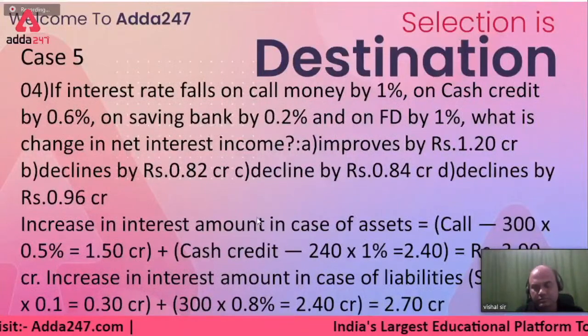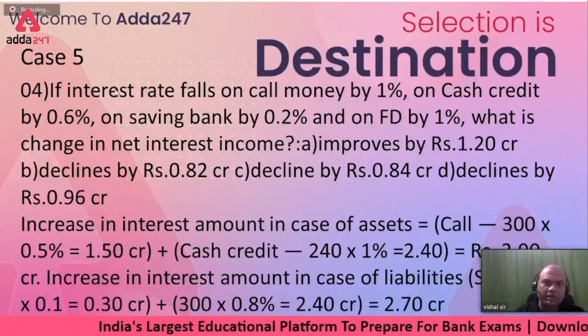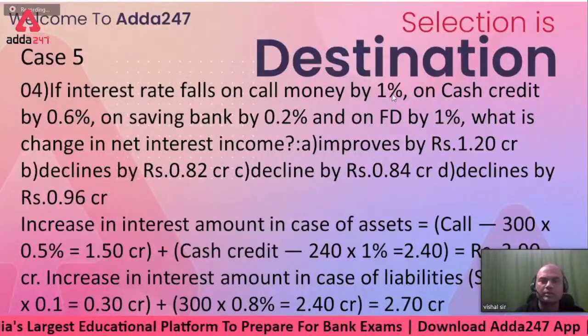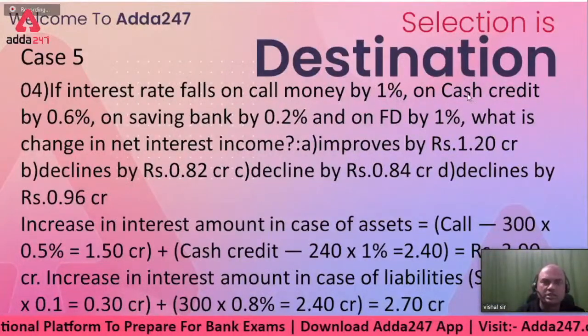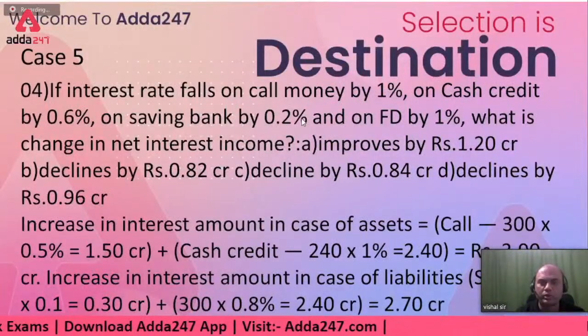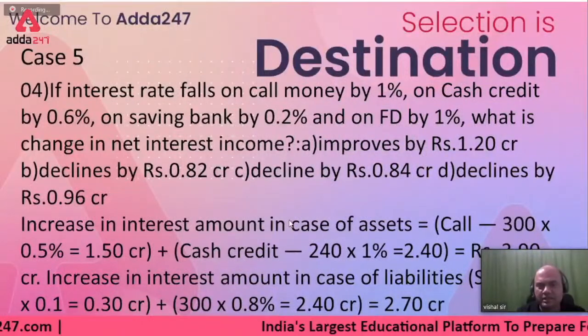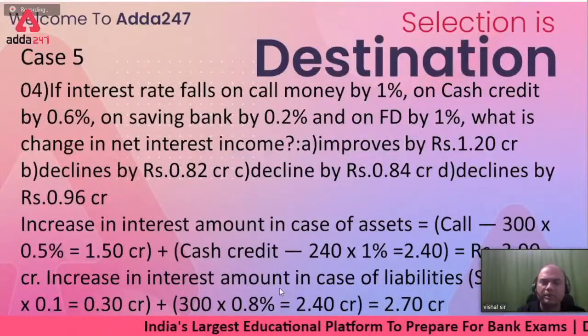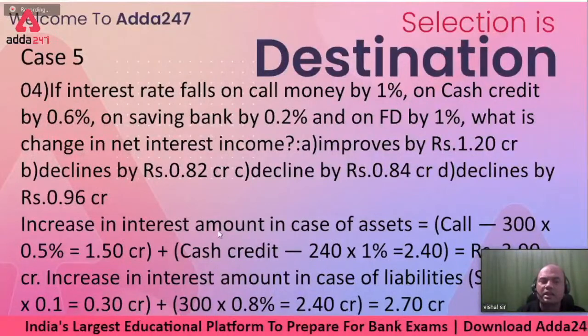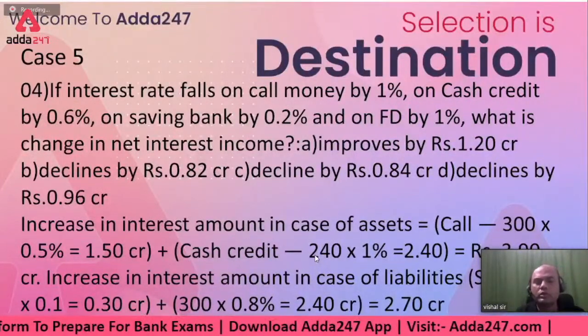Now this last one and important one. If the interest rate falls on the call money by 1%, on CC by 0.6%, on savings banks by 0.2%, and on FD by 1%. This slide, I've deliberately mixed and given some wrong answers over here. Why? Because I want you to solve it.